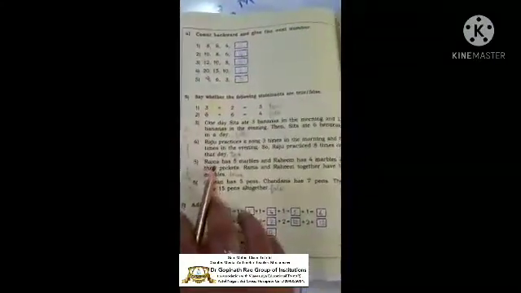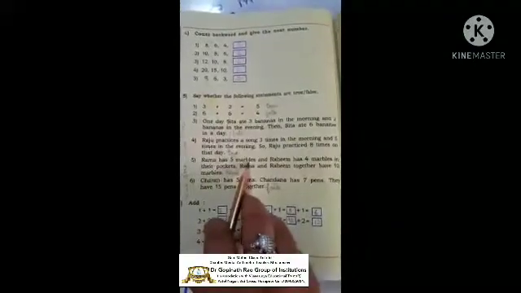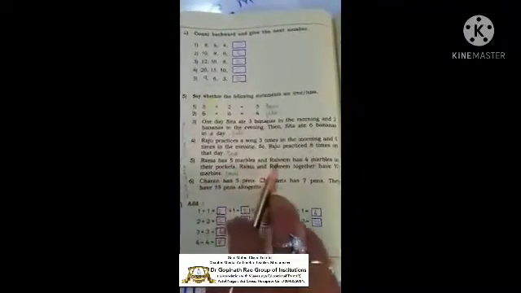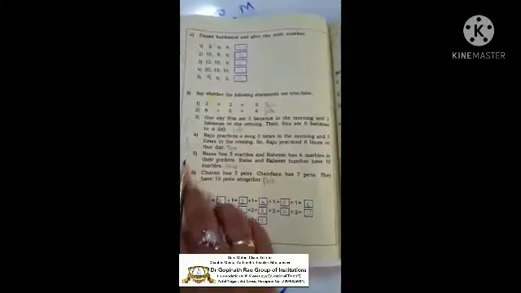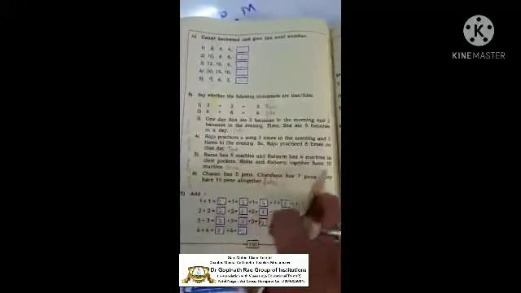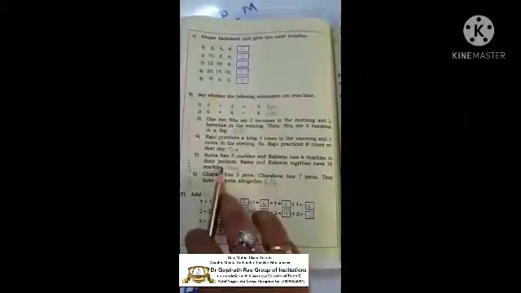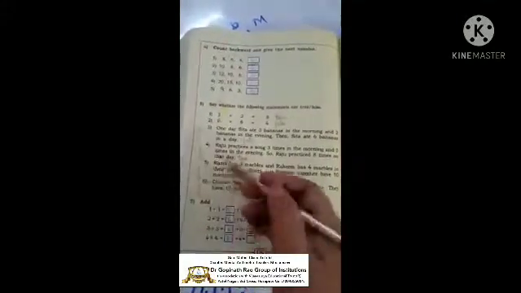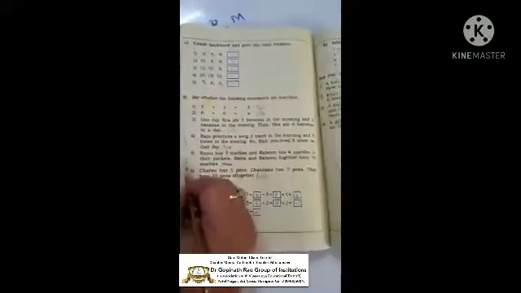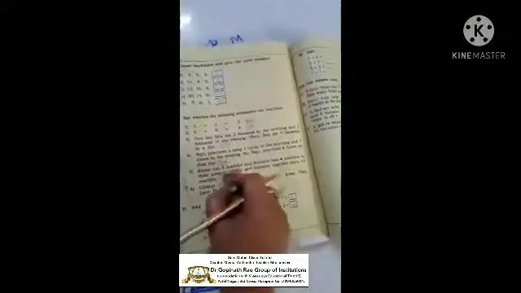So next, the fifth one. Rama has 5 marbles. Marbles means goli. And Rahim has 4 marbles in their pockets. See, Rama has 5 and Rahim has 4. So Rama and Rahim together have 10 marbles. Is it true? 5 plus 4 is 10? 5 plus 4 is 10, children? 5 plus 4 is 9. So this is false.